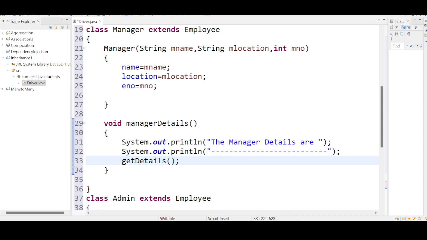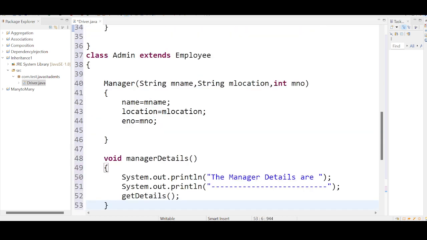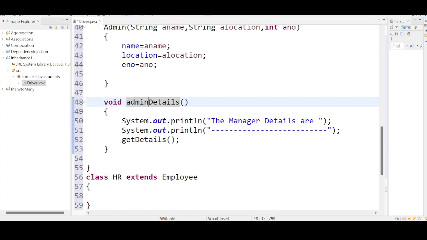getDetails. Okay, let me copy the same thing here. Let me paste it for admin also. Instead of manager, let me change it to admin. Instead of mname, aname, alocation, anumber. Instead of manager details, I want to call admin details. Okay, the admin details are, done.